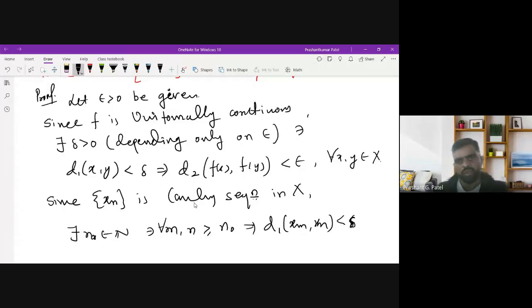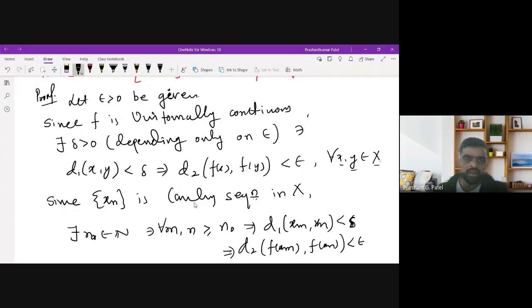Now we can use this statement 1, because this statement 1 is true for any x, y belonging to X. So in particular for this xn and xm, this result is true. So this will imply d2 of f of xm and f of xn is less than epsilon.